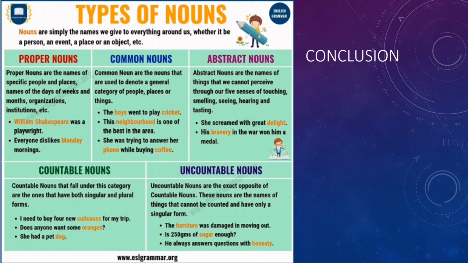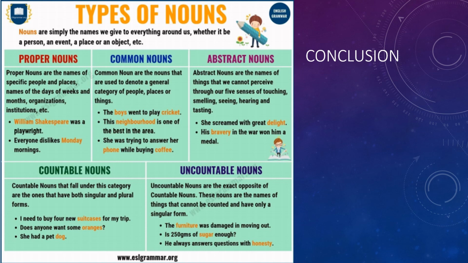All right. The third type of noun is actually abstract noun, something that you cannot see or touch or smell or hear or taste, but it exists. Okay, you maybe can feel it. All right, for example, delight, bravery. Okay, the thing exists, but you cannot use your 5 senses to see it. All right, and then we have countable and uncountable nouns.